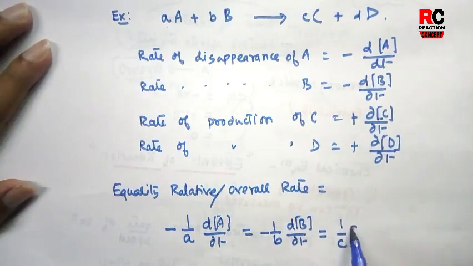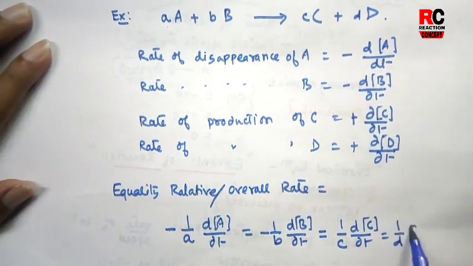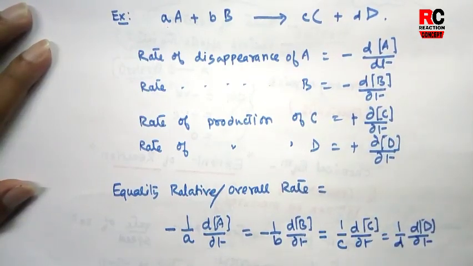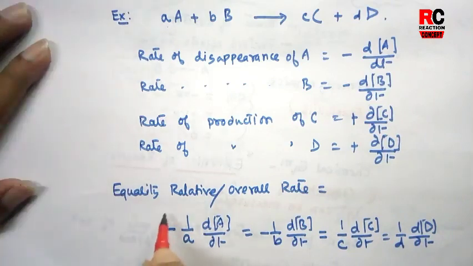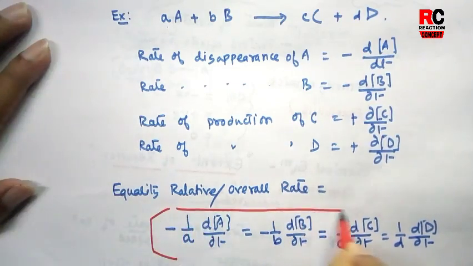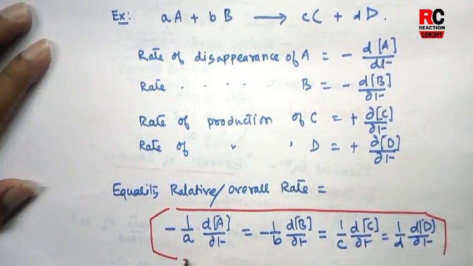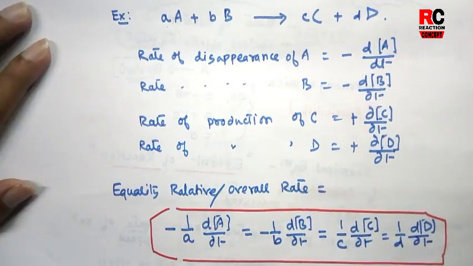1 by c dC by dt. 1 by d dD by dt. So this is the expression of overall rate of a reaction. Okay, so you should remember this, how to calculate the overall rate of a reaction. Questions may come from this expression.